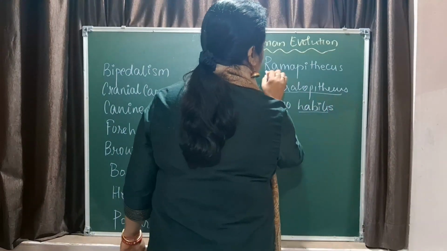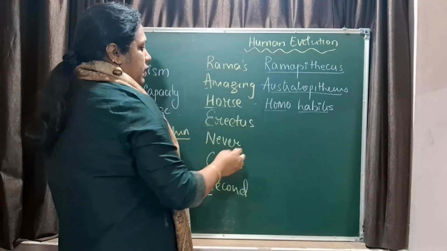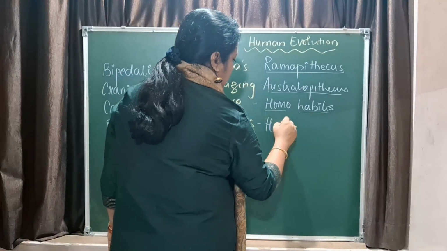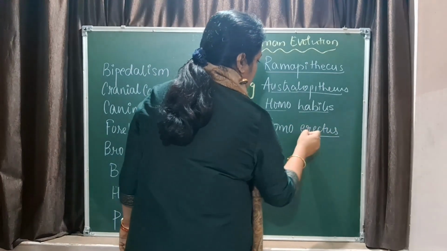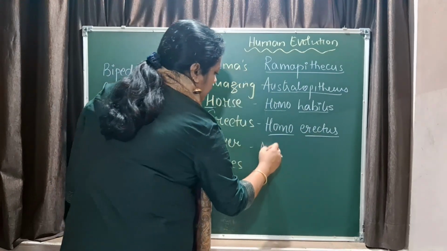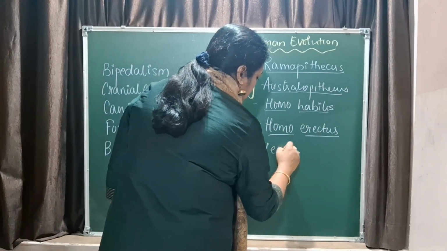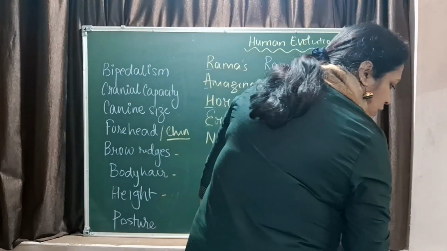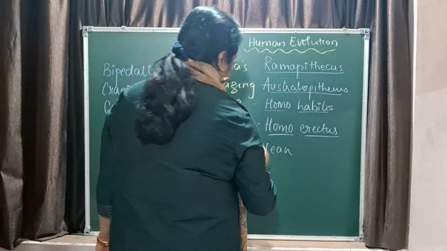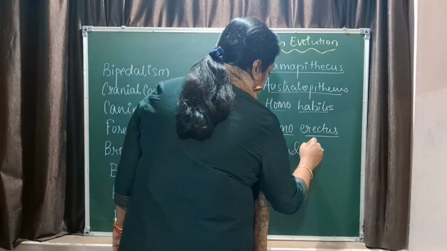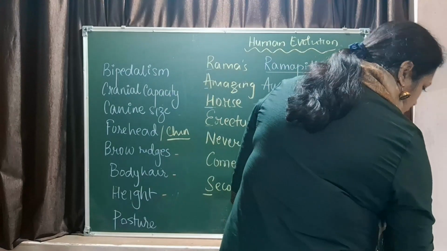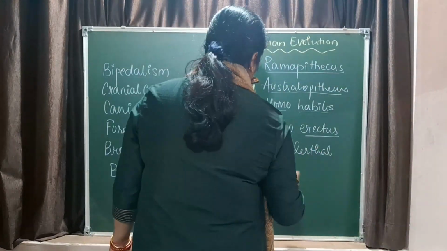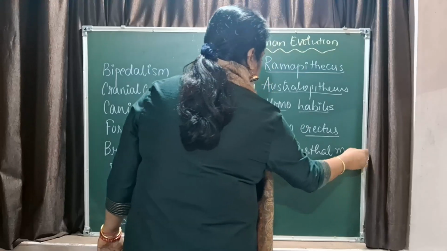So you are going to underline and write Homo habilis, Homo erectus, then Neanderthal man. Next is Neanderthal man.